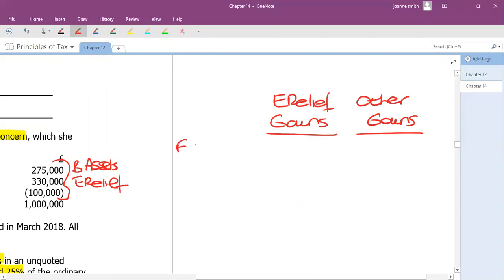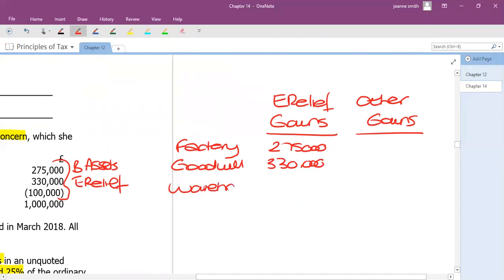So let's list them then. So she's got the factory, which is 275. We've got the goodwill, which is 330. And then we've got the warehouse that makes a loss. Remember, you always net off the gains and losses for the current year.